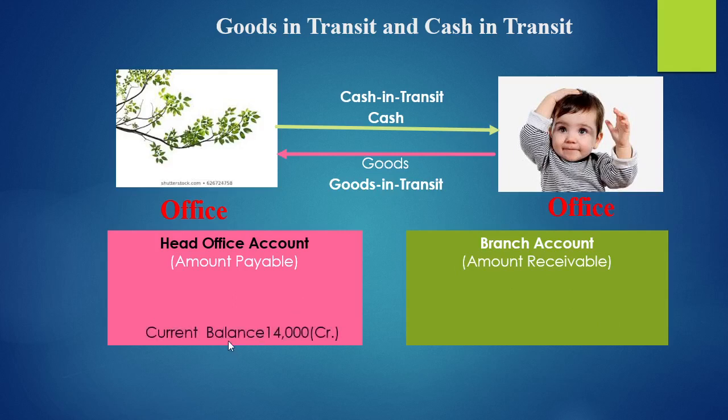So here, assume that the current balance is 14,000 credit. It represents a 14,000 rupees credit balance in the head office account.